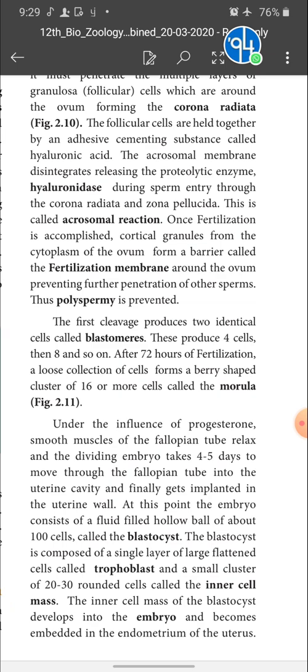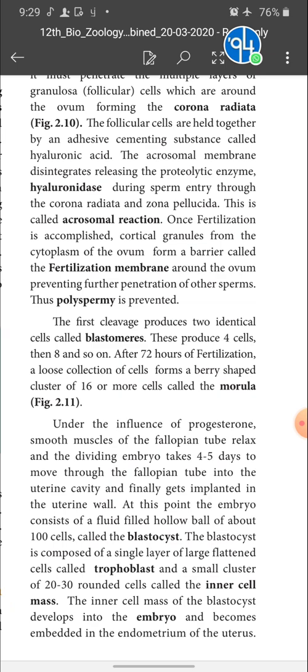This happens due to the relaxation of smooth muscles inside the fallopian tube, which dilates the tube to accommodate the increased size of the embryo. The embryo stays 4 to 5 days in the fallopian tube, then enters the uterus and is implanted in the uterine wall.